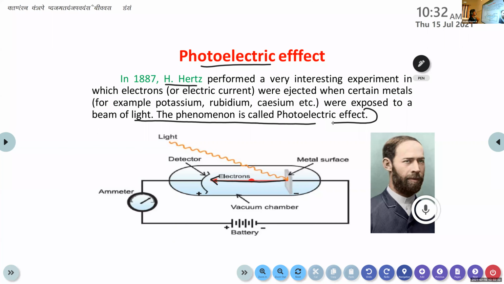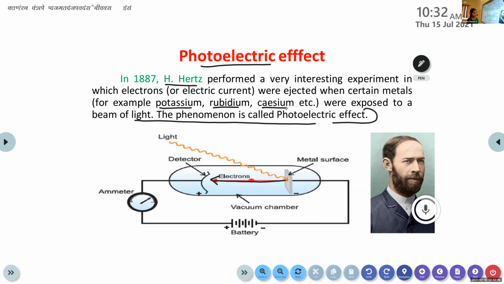This is clear, children? Electrons were ejected. Electrons or electric current, that's due to the movement of electrons, right? So electrons or electric current were ejected when certain metals, not all metals, certain metals like potassium, rubidium, cesium, etc., were exposed to a beam of light.